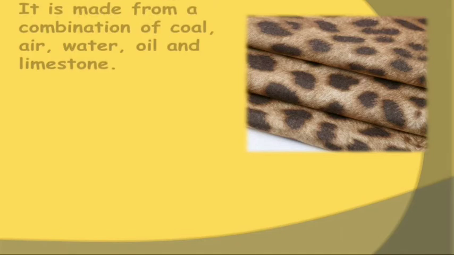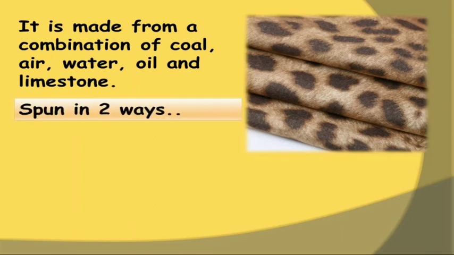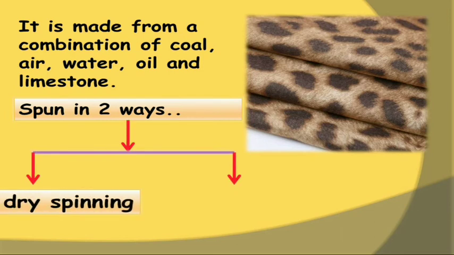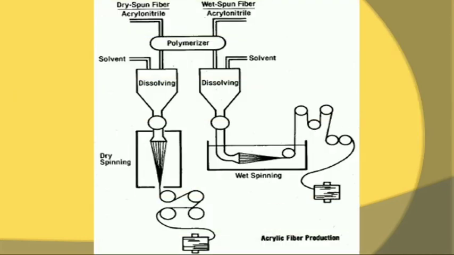So this image is showing the acrylic fiber fabrics. These are blankets made up of acrylic, and it is generally made from a combination of wool, air, water, oil and limestone, and they can be spun in two ways. So they are dry spinning and wet spinning. Let us get into the details.